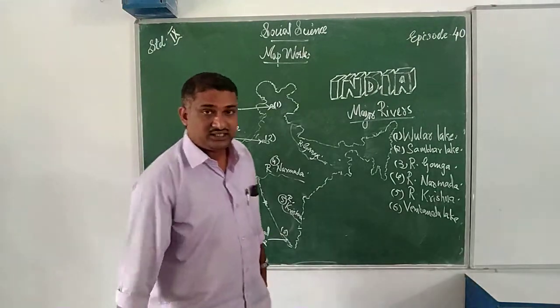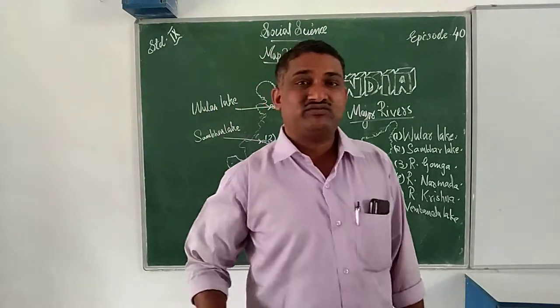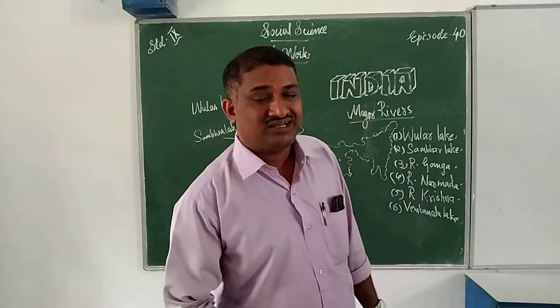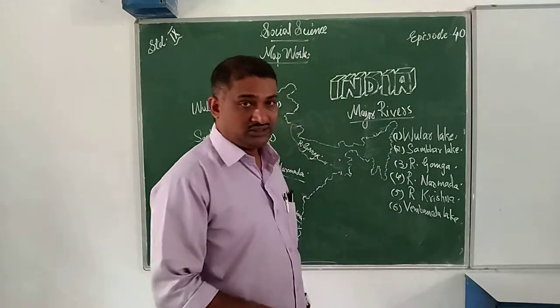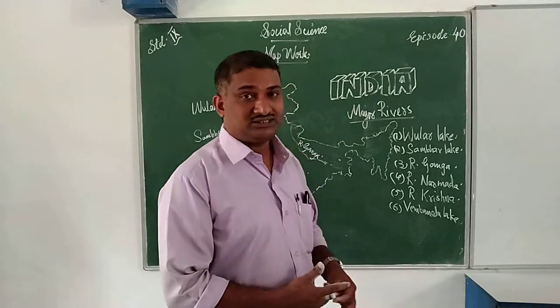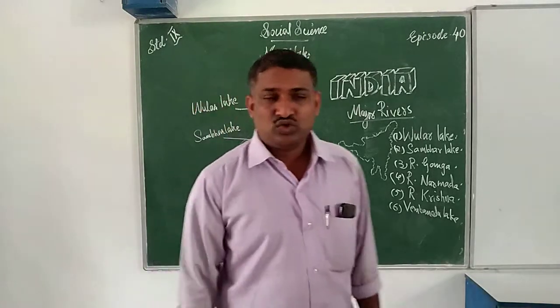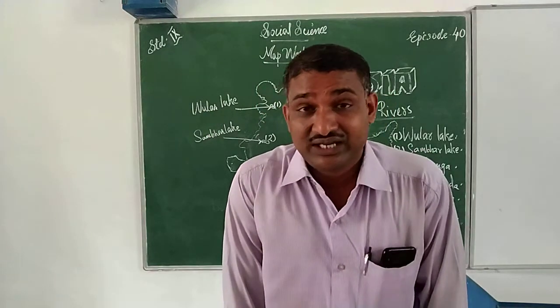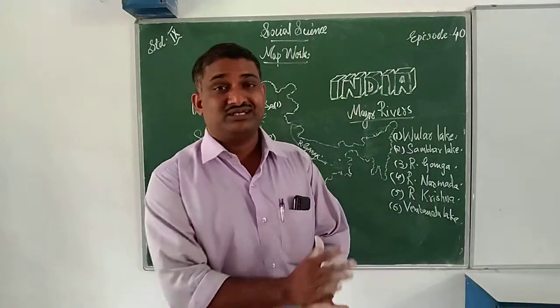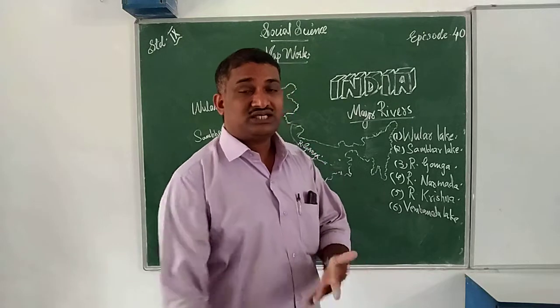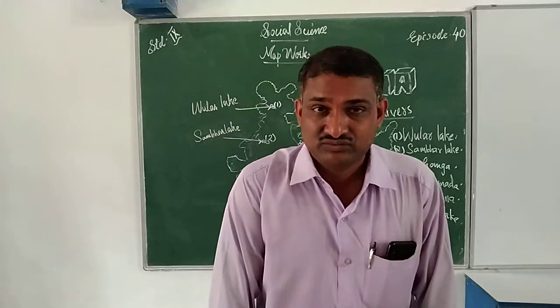What is a lake? Lake means lagoons or backwaters. Backwaters of the sea we can call lake or lagoons. You know that in Kerala, how many rivers are there? There are 44 rivers in Kerala. Which are the two types of rivers?